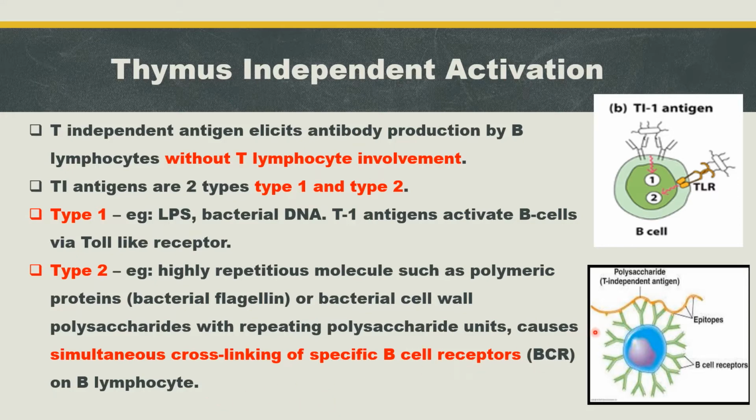Here in this picture you can see a polysaccharide, which is a type 2 thymus independent antigen. Many epitopes are present, so many B cell receptors can bind with those epitopes. That will lead to cross-linking or aggregation of B cell receptors, and that leads to the activation of the B cell.